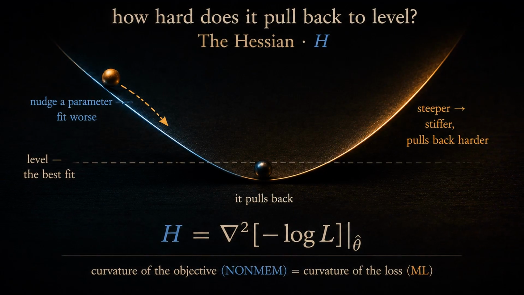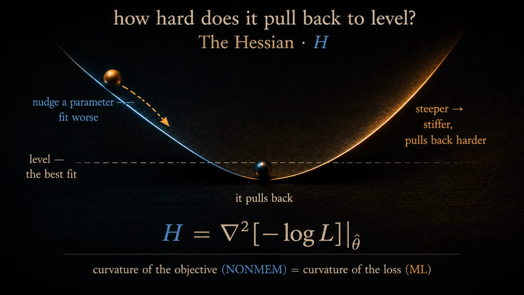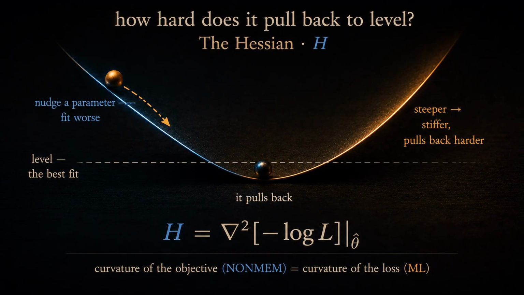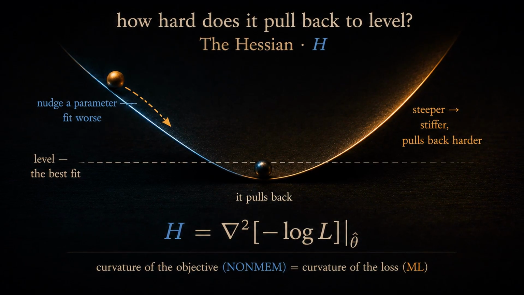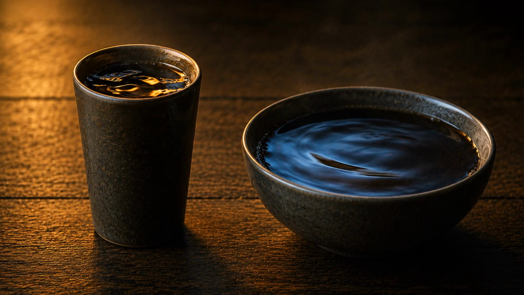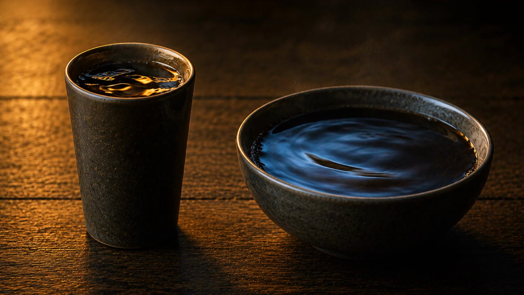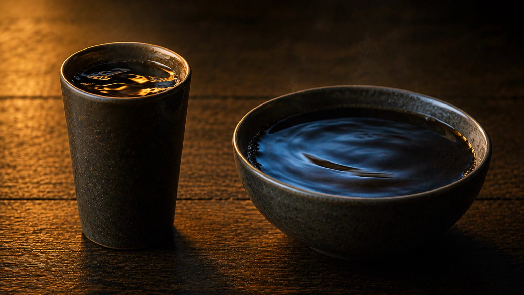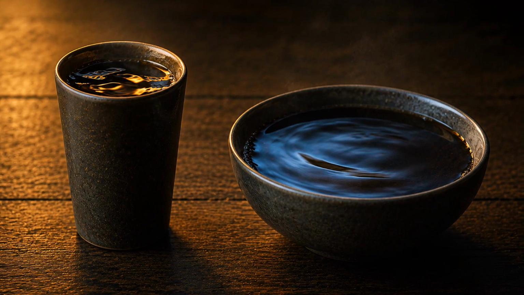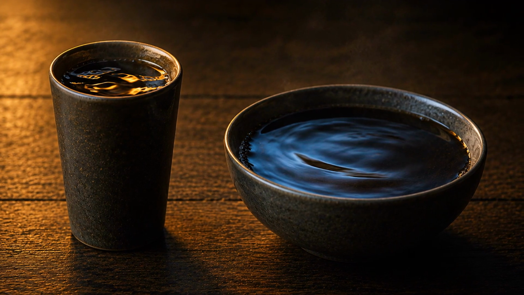In NONMEM, it's the curvature of the objective function. In machine learning, the curvature of the loss, the same matrix. But not every cup sloshes the same. A tall, narrow cup is stiff, the surface snaps back fast, a quick ripple. A wide, shallow bowl is soft, it sways slow, a long, lazy slosh.